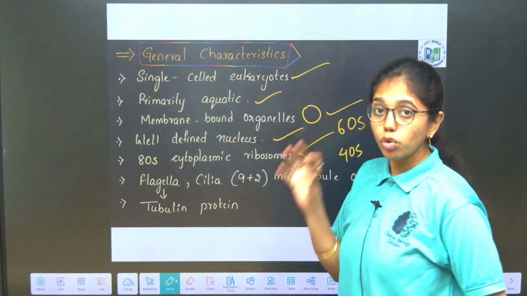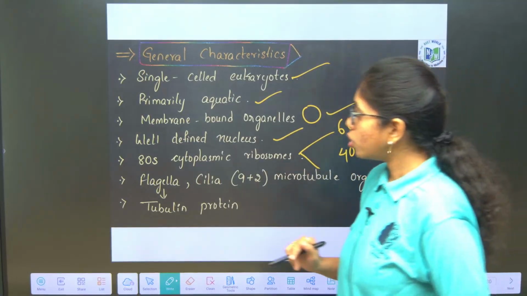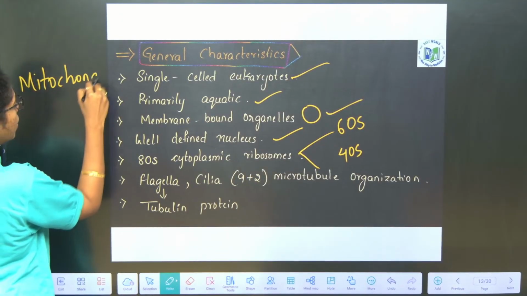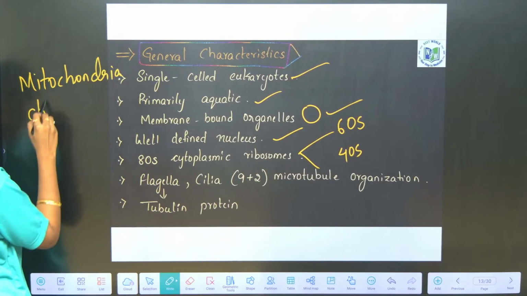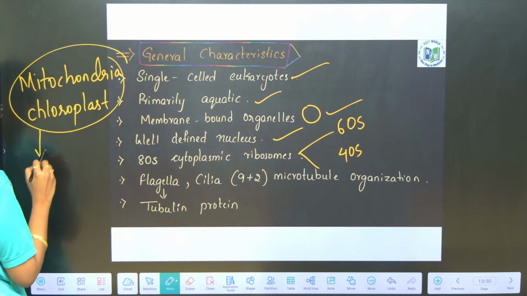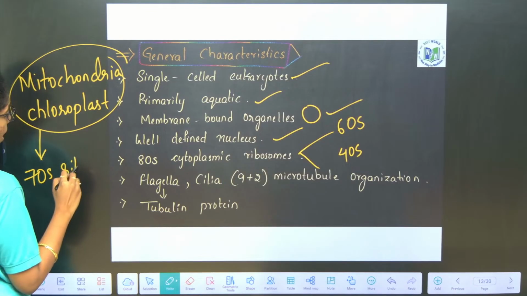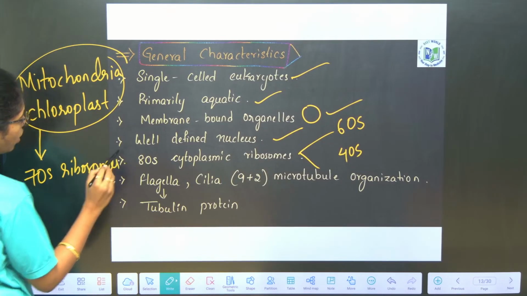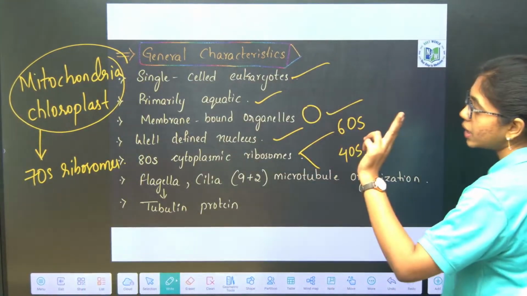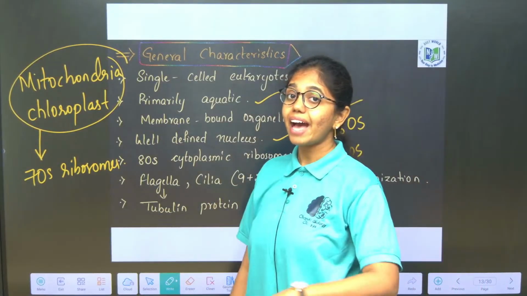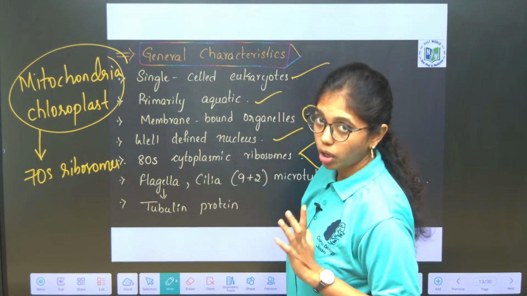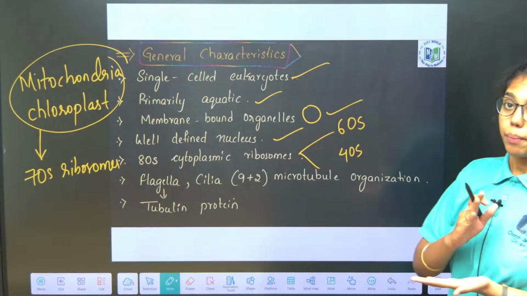Only two organelles in the eukaryotic cell, mitochondria and chloroplast, both possess 70S ribosomes. All the other eukaryotic cell organelles possess 80S ribosomes only. Only these two organelles possess 70S because they have come from the prokaryotic cell. That is proved by which theory? Endosymbiotic theory.